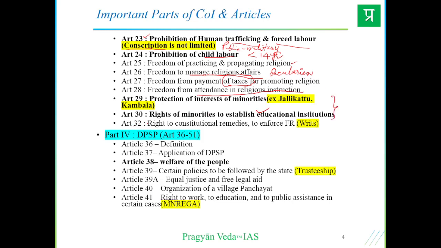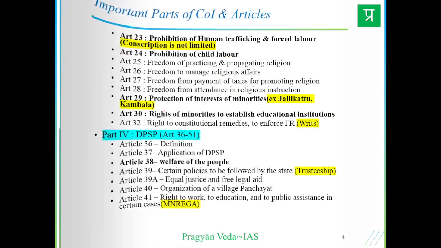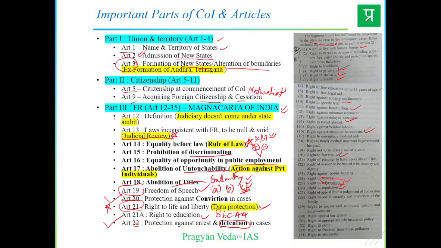And Article 32 is like a guardian of fundamental rights, the right to constitutional remedies, to enforce the fundamental rights. The five writs that come, habeas corpus, certiorari, quo warranto, all these writs are entailed within Article 32 to safeguard the fundamental rights of the citizens. So basically we have 6 fundamental rights as discussed. The first one is right to equality, and here we have right to life and liberty, right?